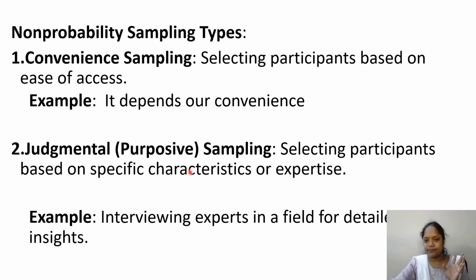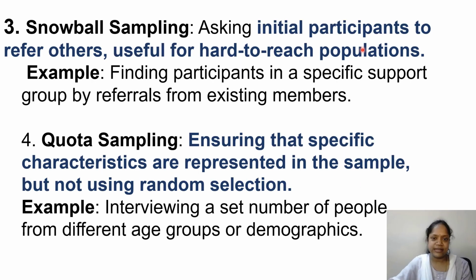Judgmental or purposive sampling: selecting participants based on specific characteristics or expertise. According to my research, whomever I need to select. That is purposive, for example interviewing experts in the field for detailed insights. So that is purposive sampling, judgmental sampling. Then snowball sampling: asking initial participants to refer others to reach the population. It's like a snowball. It starts from one, then he refers someone, and like that it goes.